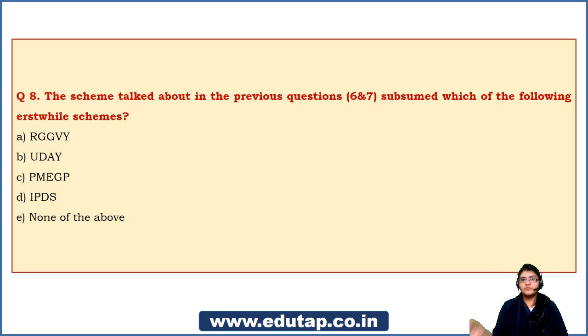The last question for today, and I want all of you to come forward and answer it. The scheme talked about in the previous questions, whose answer we now know, subsumed which of the following erstwhile schemes? There was a particular scheme already in place, and when the Deen Dayal Upadhyay Gram Jyoti Yojana came in, it subsumed this particular scheme.